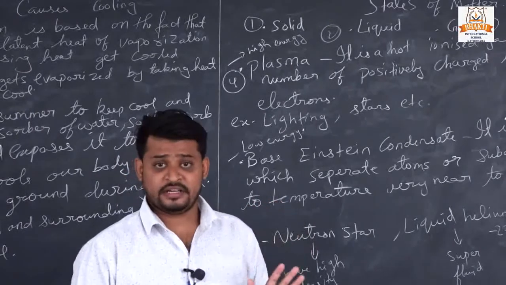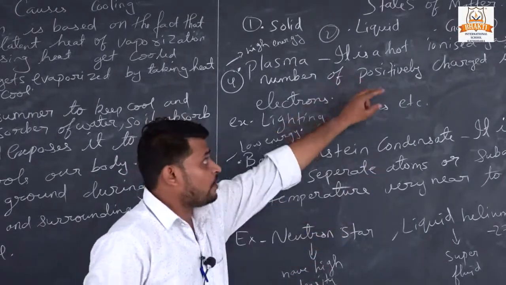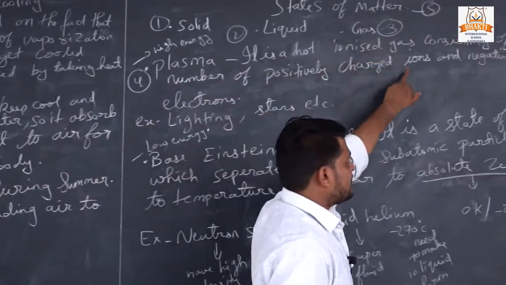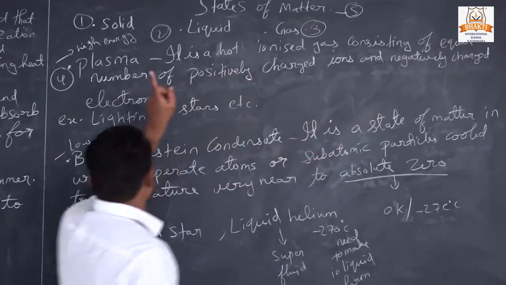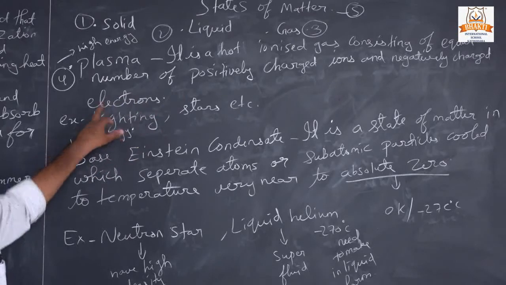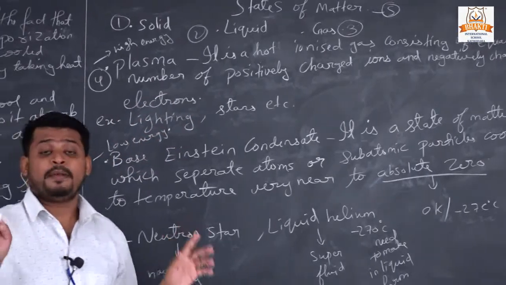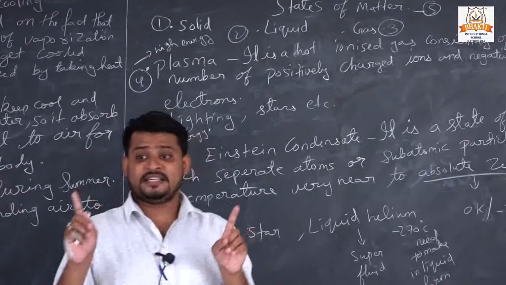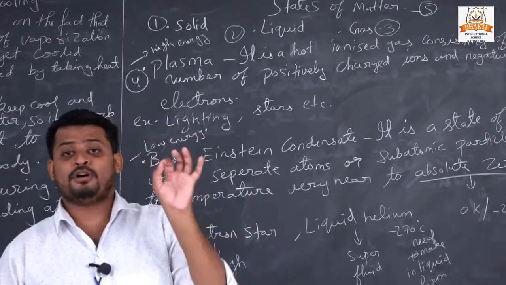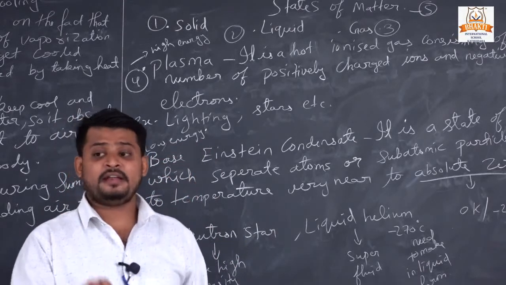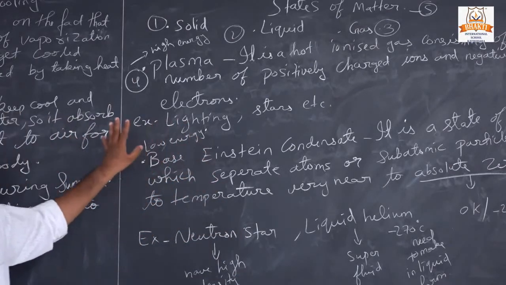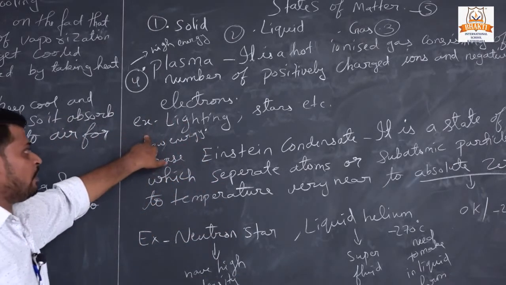So plasma is a hot ionized gas consisting of an equal number of positively charged ions and negatively charged electrons. Understand what plasma is? Let us see some examples of plasma.